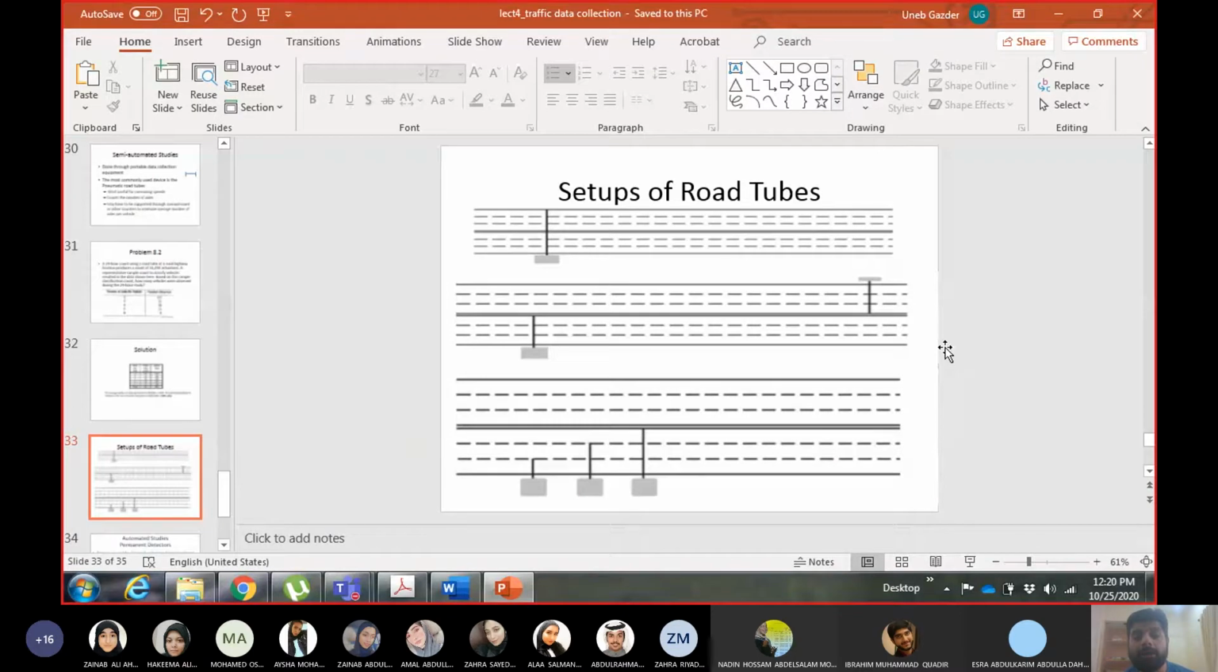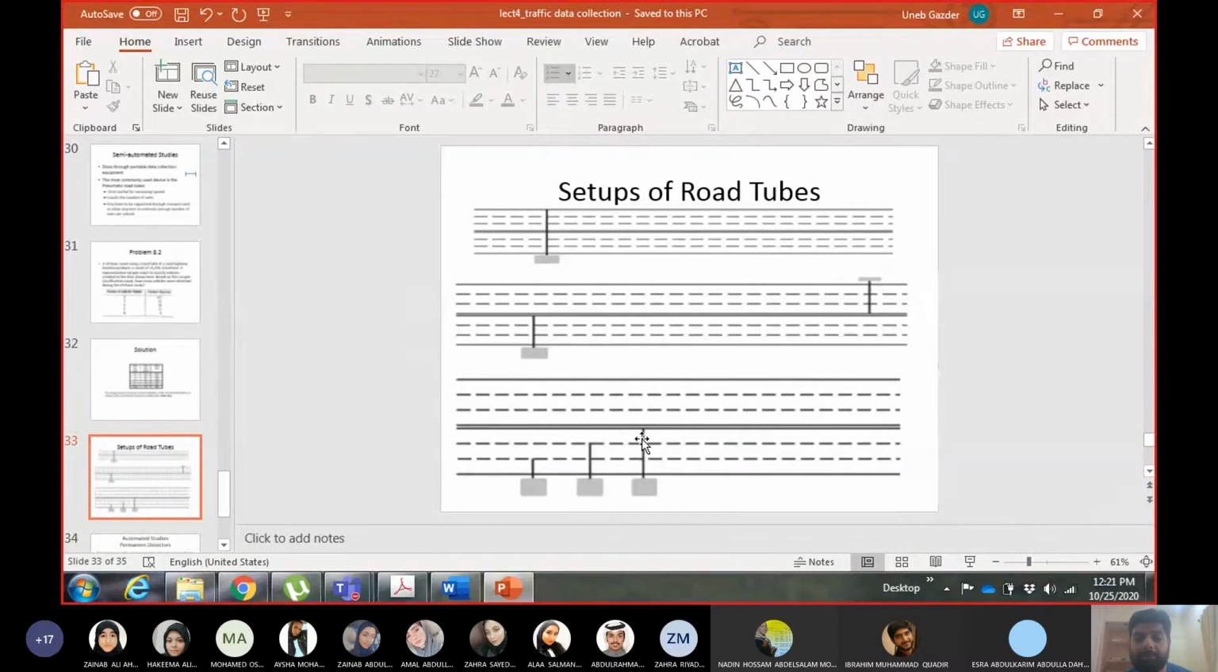Okay, if you want to count each lane separately, then you can use this sort of configuration. You see 3 road tubes because we have 3 lanes, so 3 road tubes in the same direction. The first one is just counting the number of vehicles in the first lane. The second one is counting the first and the second. And the third one is counting the number of axles in all the 3 lanes.